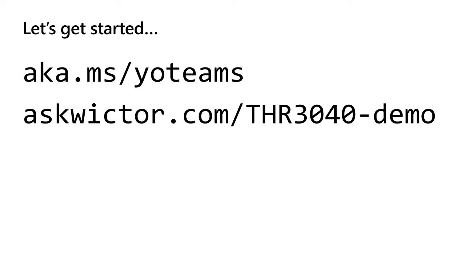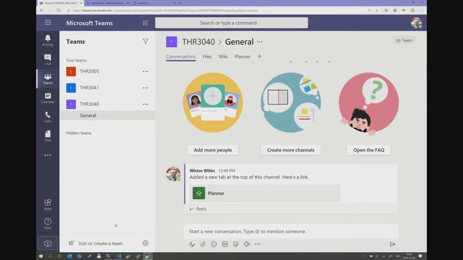So with that, let's jump over to my demo. I'm going to make a fairly simple messaging extension. I'm going to use Planner and add planner tasks. Instead of linking to the planner tasks, I'm going to add rich information and a way to look up planner tasks, but also a way to create planner tasks. We're going to take a look at how that works.